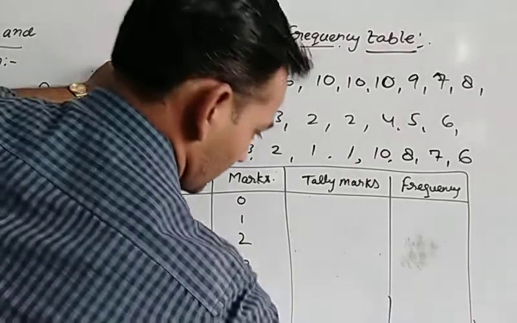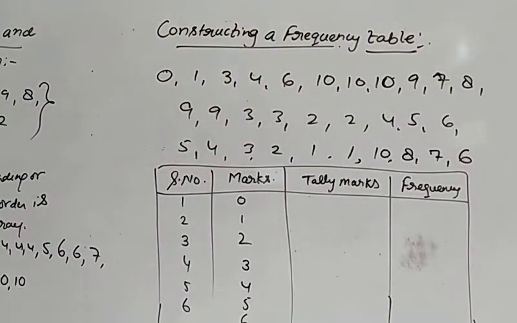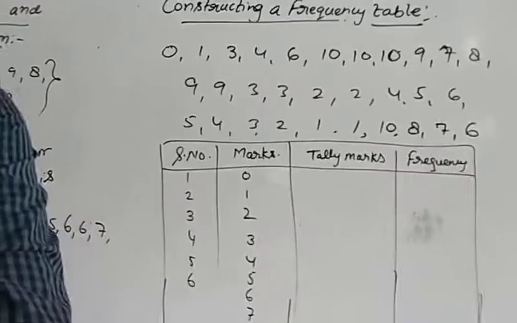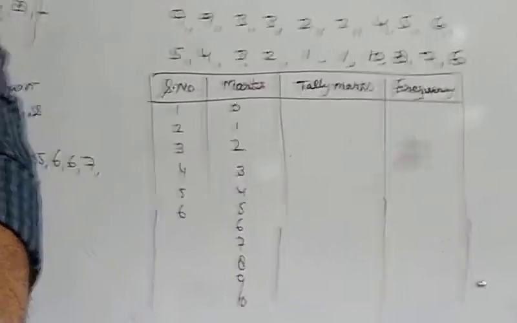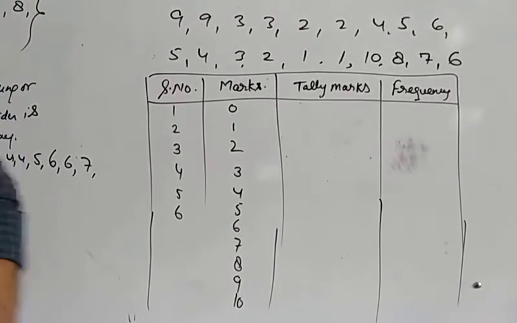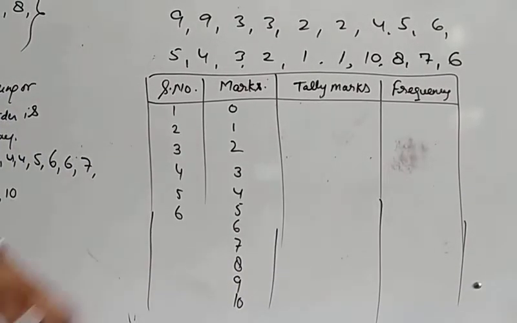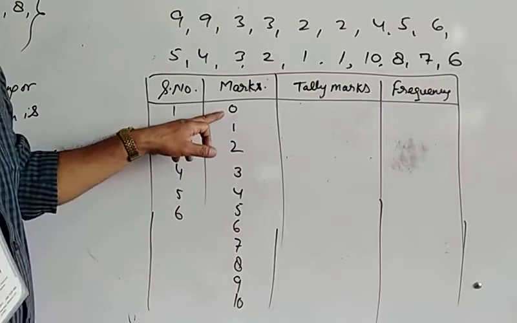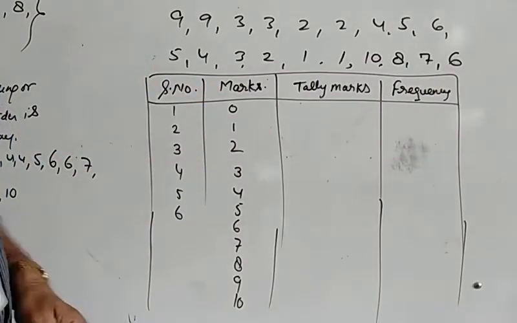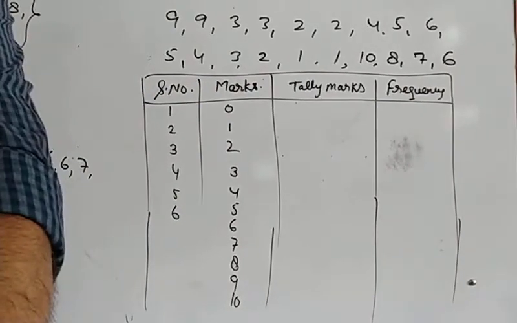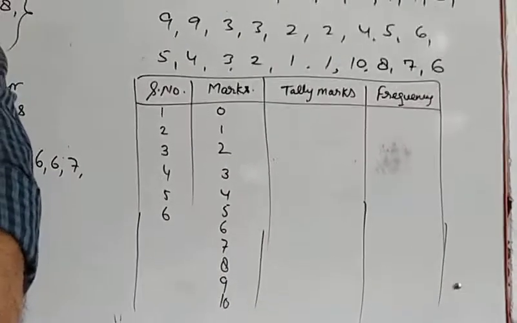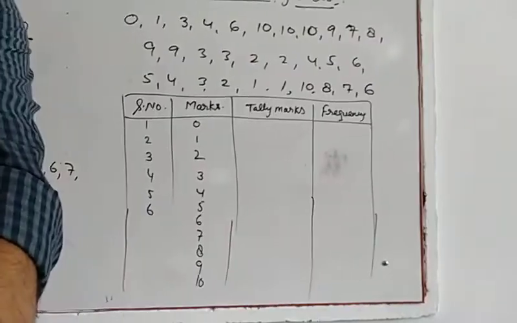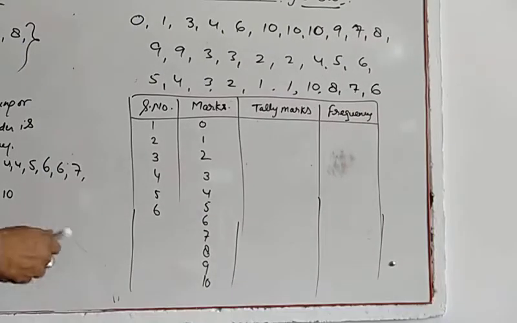Okay. Now, let us see. If students have got marks, then we will observe how many students got how many marks. Like 0 marks is obtained by how many students? Let us see. Let us count. We will count by the given set of numbers which I have written here.